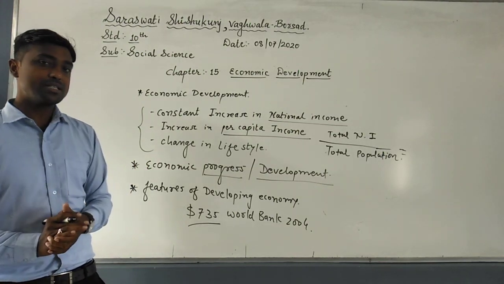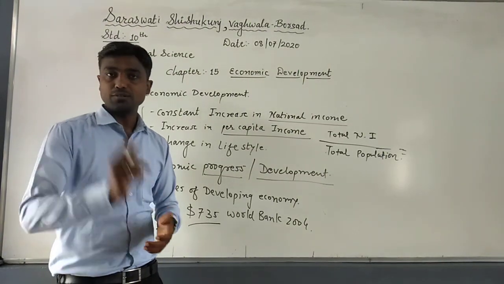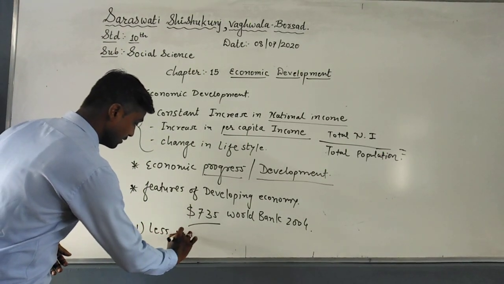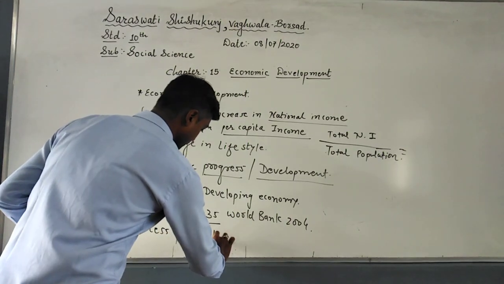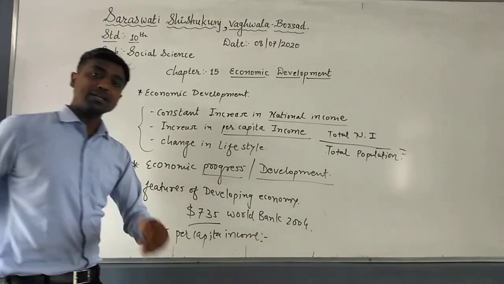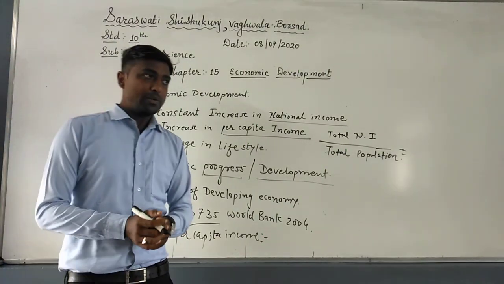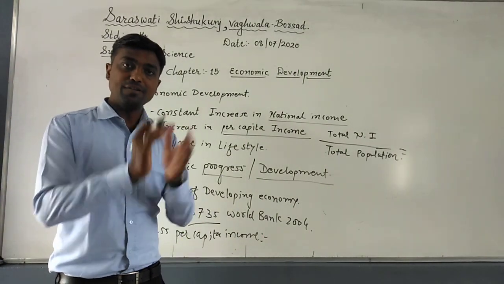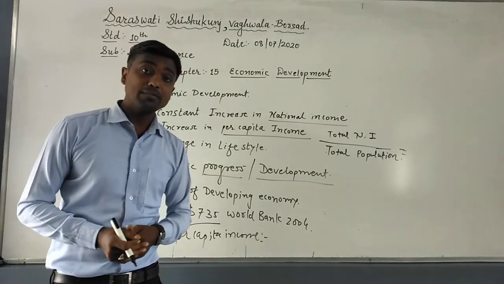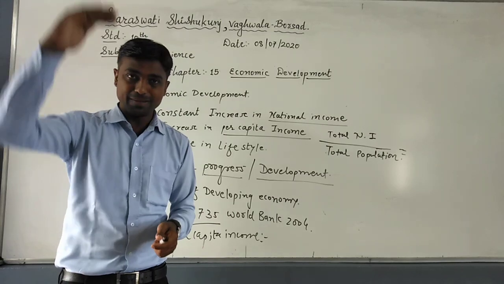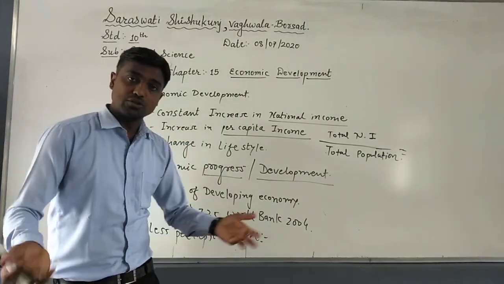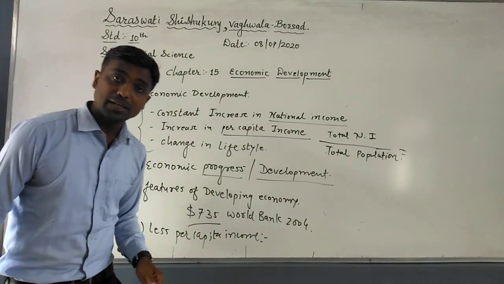Now, a total of 9 features are there. I will just take a glance at them. First of all, the first feature is less per capita income. Generally in developing countries the national income is high, but when it is divided by the total population, because the population is too high, the per capita income remains low. So it is the first feature of the developing economy.